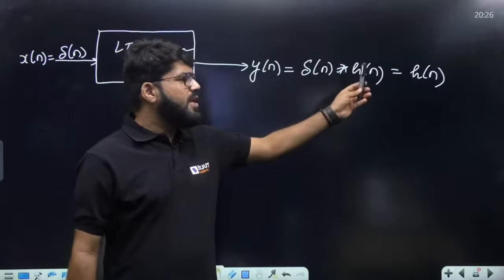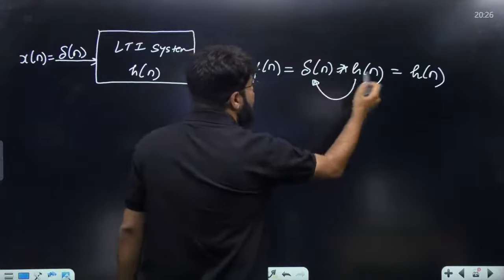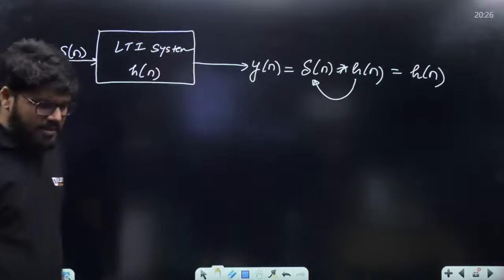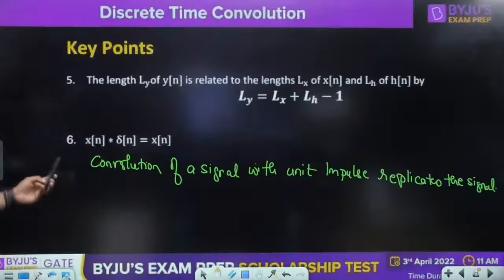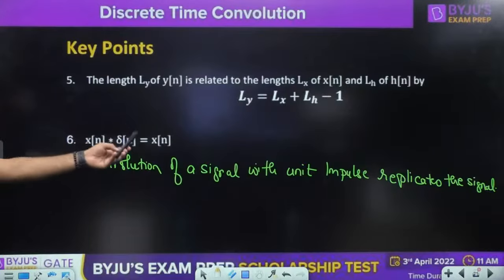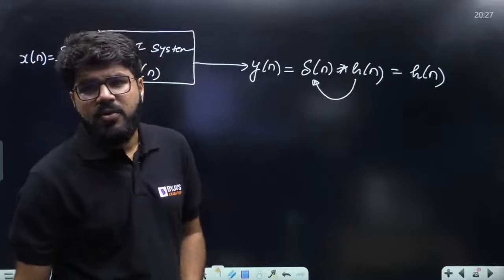Convolution of hn with the unit impulse replicates the signal hn. That is what I have applied. Similarly, xn convolution delta n is equal to xn.